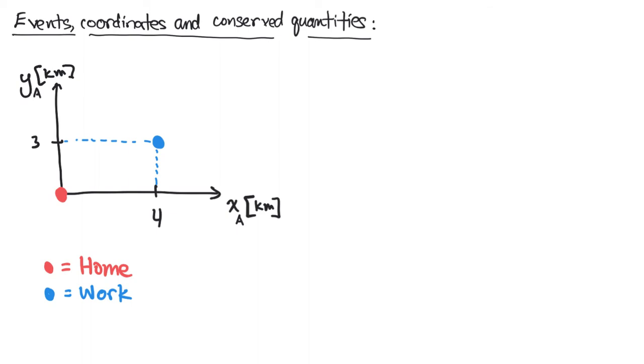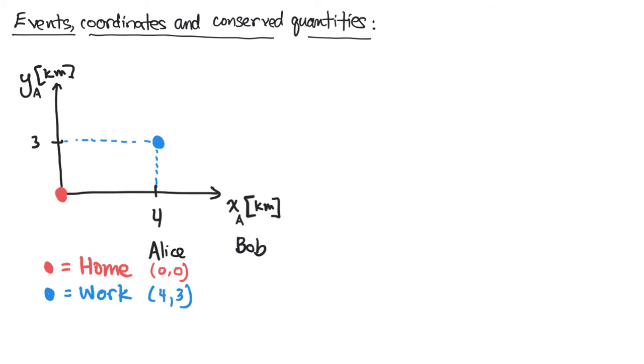So we actually can write this down. We'll say Alice, and then later we're going to introduce Bob. So I'm going to create a table here with Alice and Bob, and we're going to write down the coordinates that Alice assigns for each of these points. So Alice would say her home is at the origin, 0, 0, X, Y, and her work is at 4, 3, and these are units of kilometers, just to pick a specific case.